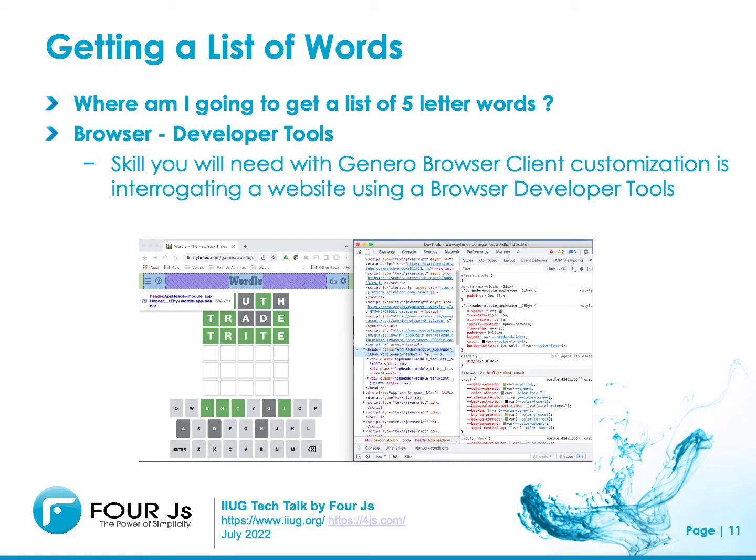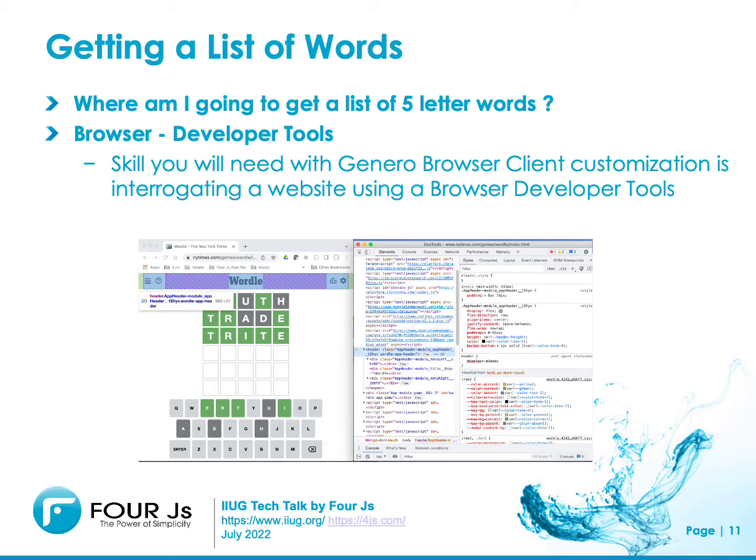First thing you're going to need if you're going to write a Wordle game is a list of 5-letter words. I'm certainly not going to write them out by hand. Well, firstly, it turns out that Wordle has a lot of client-side logic. It's not dependent upon communication with a back-end server. It does not send your guess back to Wordle servers to see if it is a valid word or how many letters you have right. The list of valid words can be found within its web page sources.